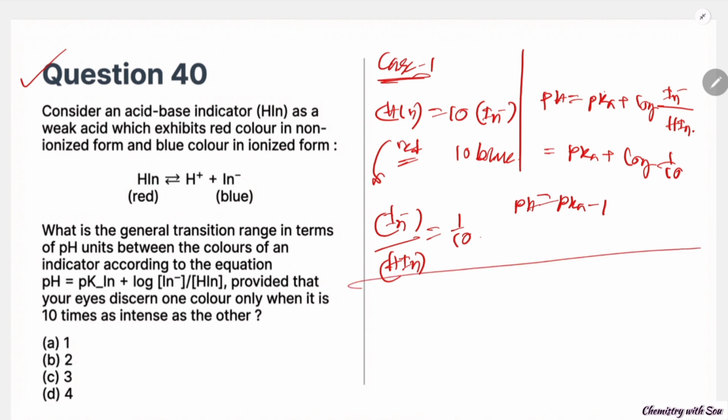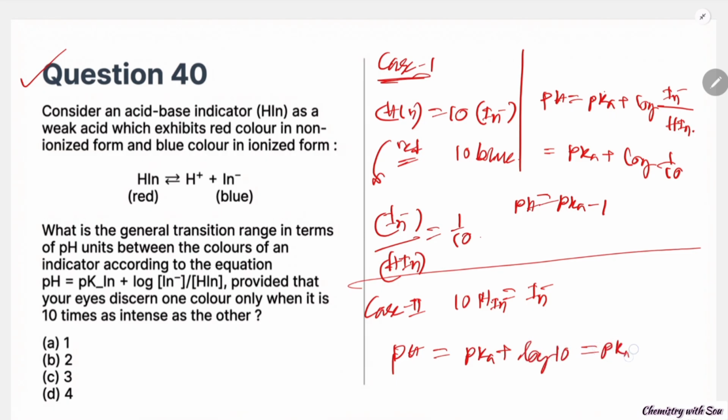In case 2, when the concentration of In minus is 10 times the concentration of HIn, then pH equals pK plus log 10, so pK plus 1. So the transition range will be pK plus 1 minus pK minus 1, which equals 2. Option B is correct. Thanks for watching the video.